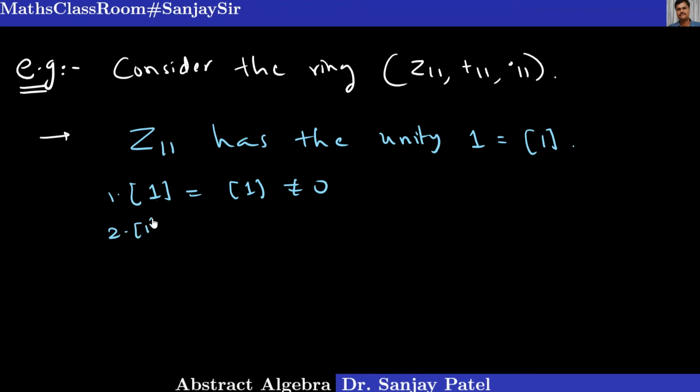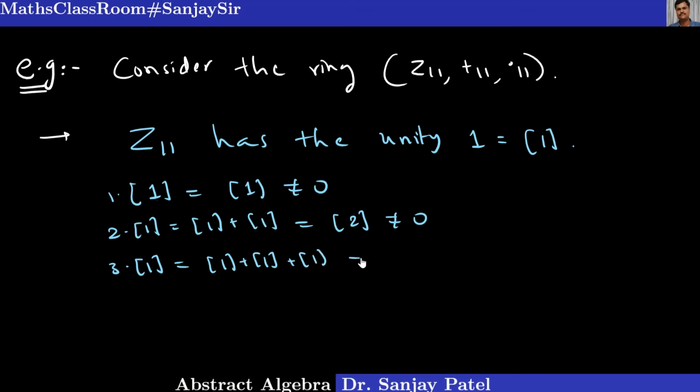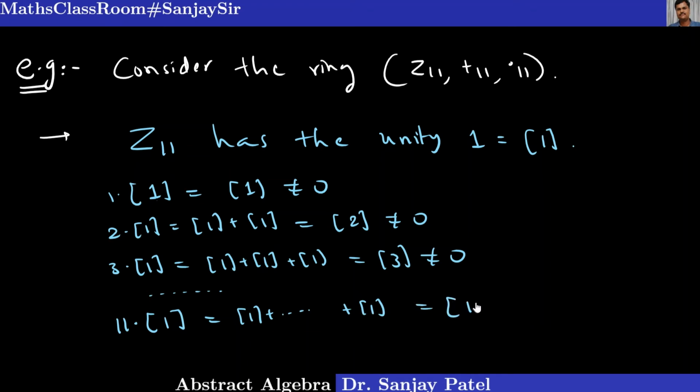Then 2 into 1, that means class 1 plus class 1, and this plus is the addition modulo 11. So class 2, which is not 0. Then 3 into 1, that is 1 plus 1 plus 1, 3 times, that is class 3, is again not 0. If you continue this way, it is obvious that when you reach this step, 11 times 1, that is 1 plus 1 plus 1 up to 11 times, you will get class 11.